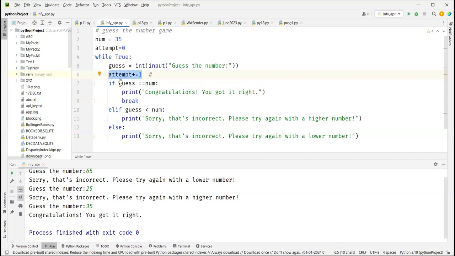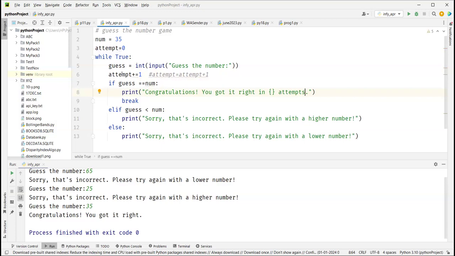So I said, when you have something like this, it's like saying attempt, and the sign is interchanged, plus 1. That's what it means, right? Okay. Now I'll say you got it right in so many attempts, right?